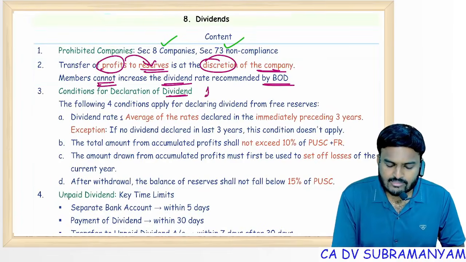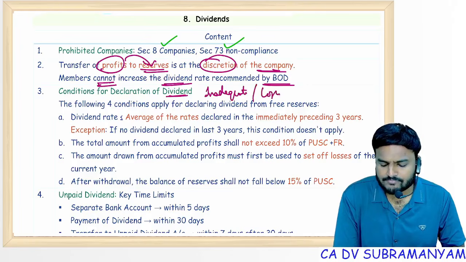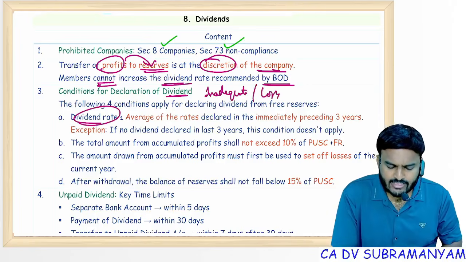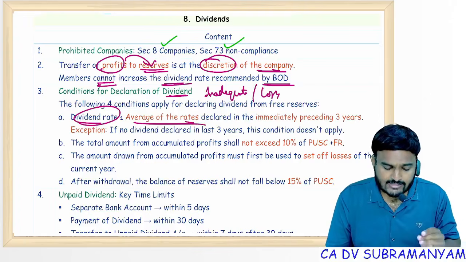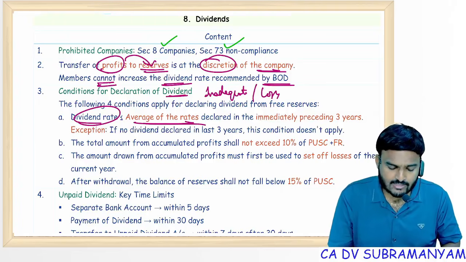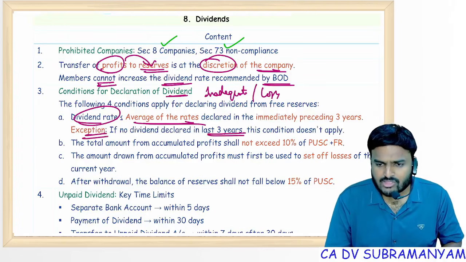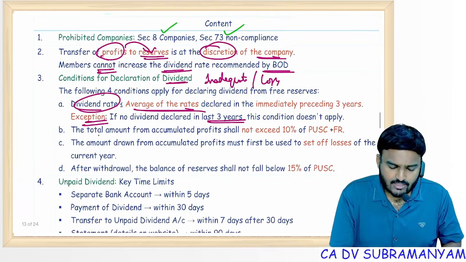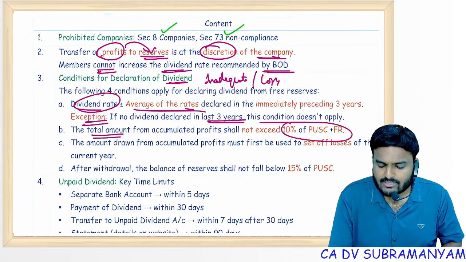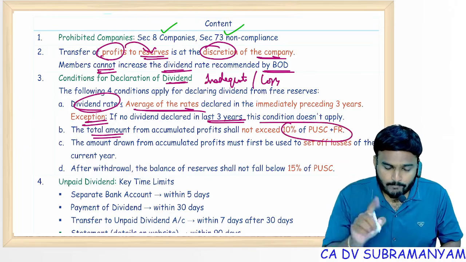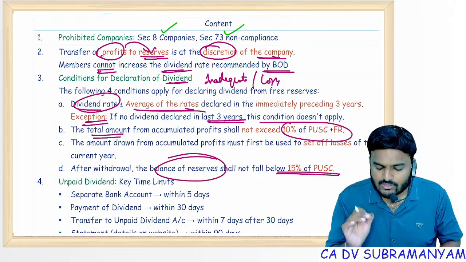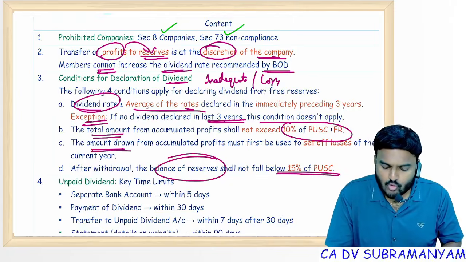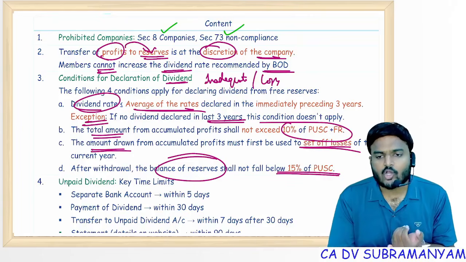Declaration of dividend in case of inadequate profits or losses. 4 conditions. Dividend rate shall not exceed the average of the 3 preceding financial year dividend rates. Of course, this is not applicable if dividend is not declared in the last 3 years. Amount to be withdrawn shall not exceed 1/10 of the paid up share capital plus free reserves. Post withdrawal, balance in free reserves should not be below 15% of paid up share capital. Once the amount is withdrawn, first set off current year losses.